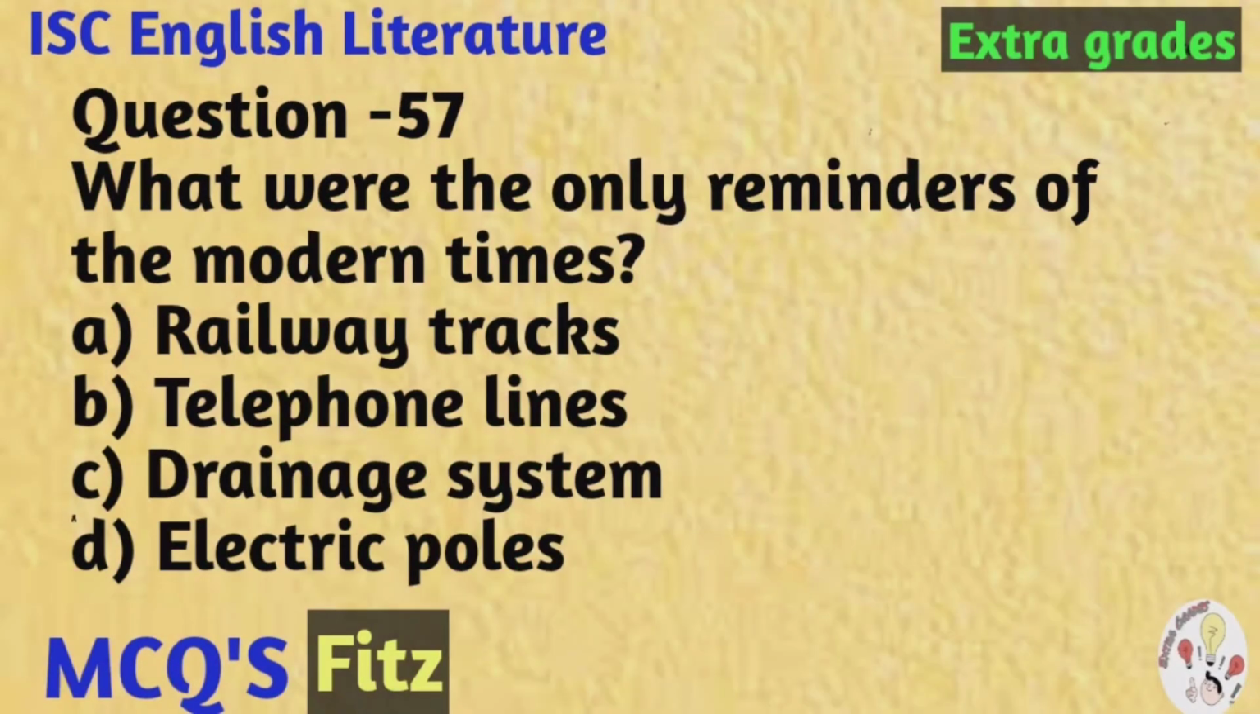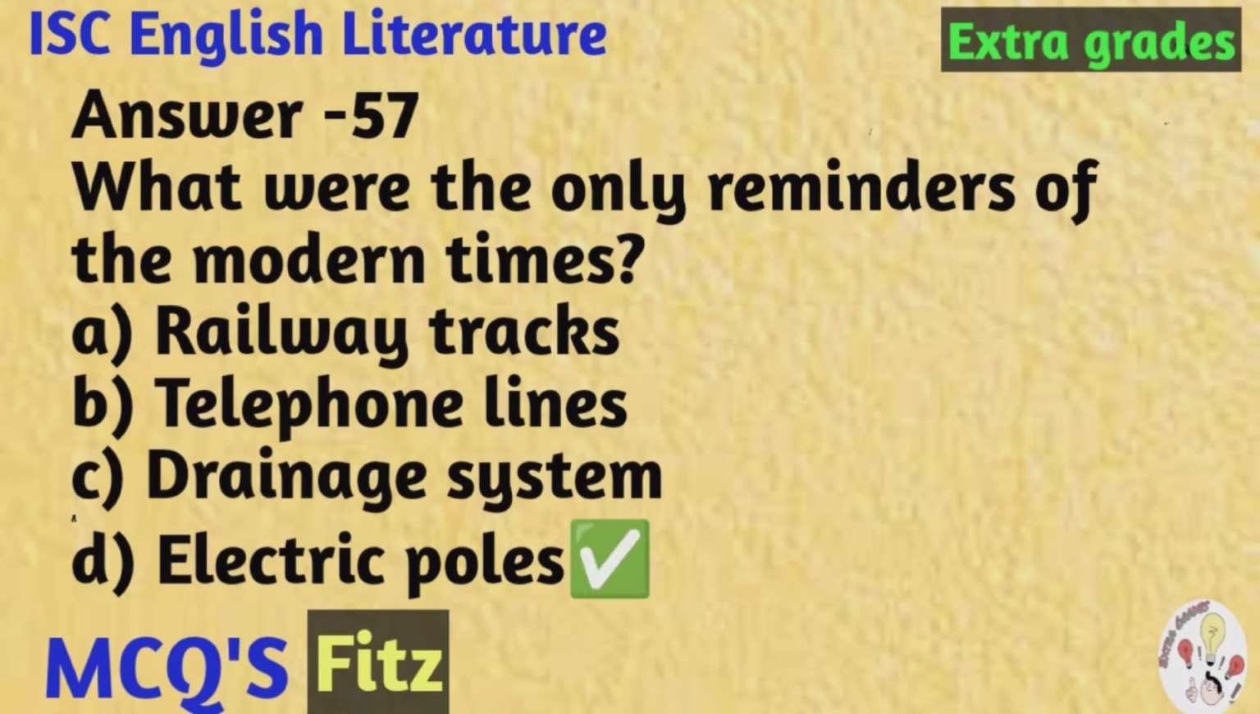Question number 57. What were the only reminders of the modern times? The options are: A. Railway tracks. B. Telephone lines. C. Drainage system. D. Electric poles. And the correct option is D. Electric poles.